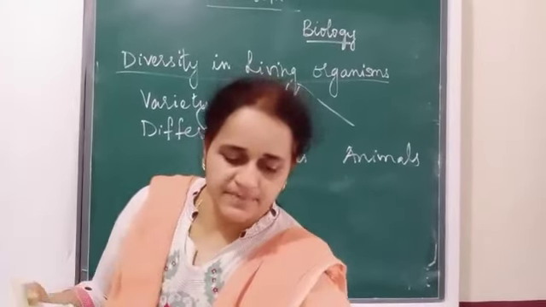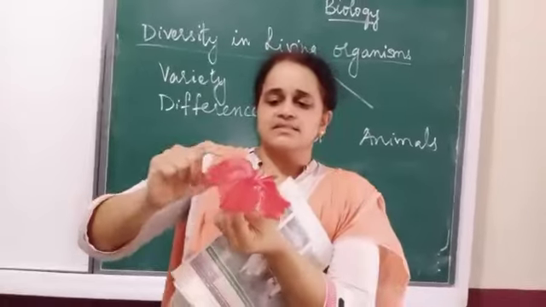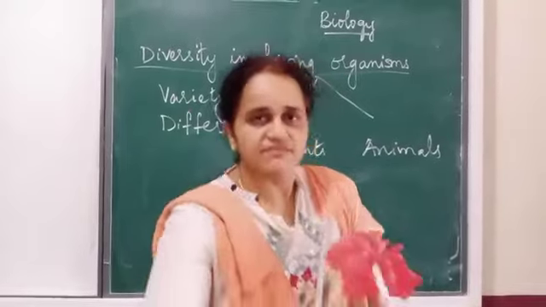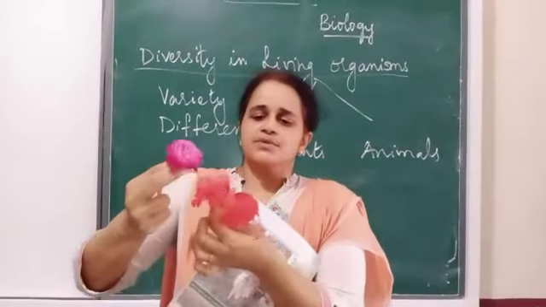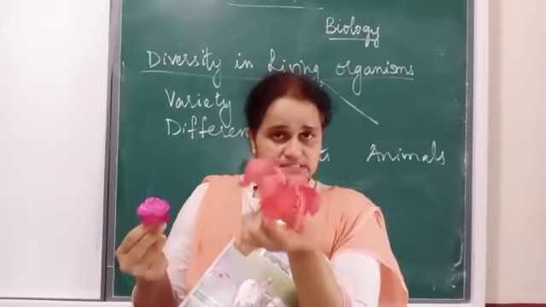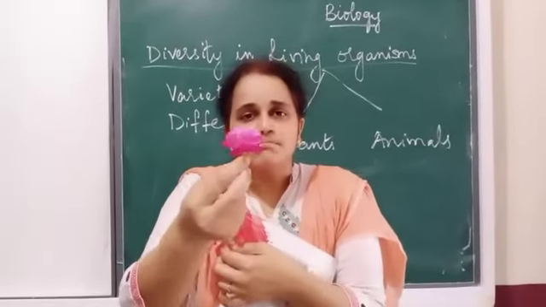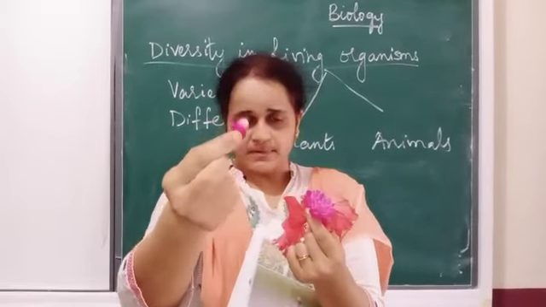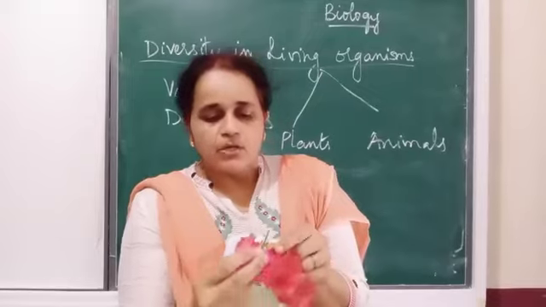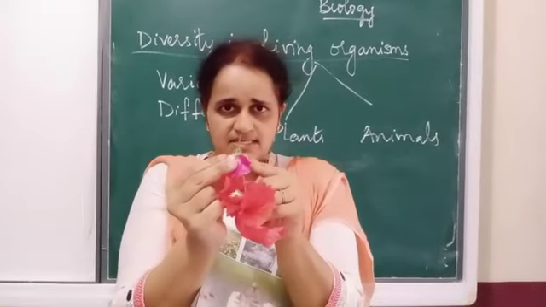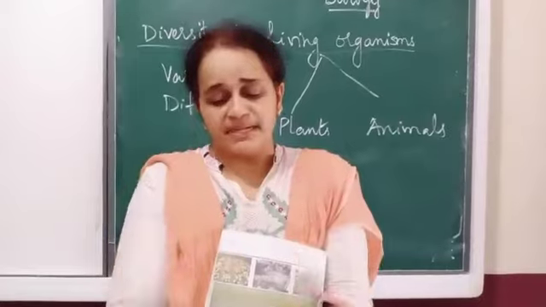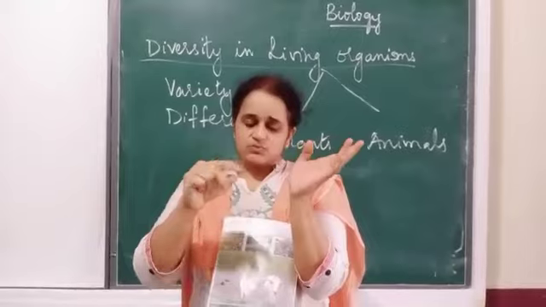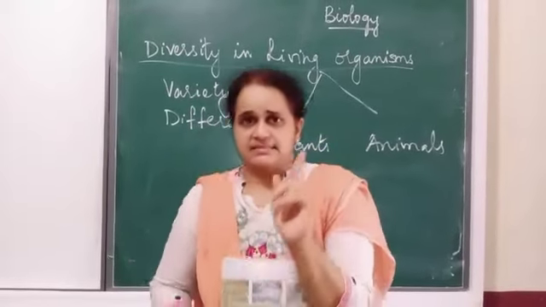Like the flower. When I say flower, there is something called petals. Arrangement of petals. If you compare it with a rose flower, you can see here the petals are only 4 to 5 or 6. But in rose you can see there are many petals. Did you understand what is a petal? Petal is this. If we go to the lower part of the flower, there are some sepals here. So this is the arrangement of the petals on the flower. It differs from flower to flower. So that is what we have to observe in different plants.